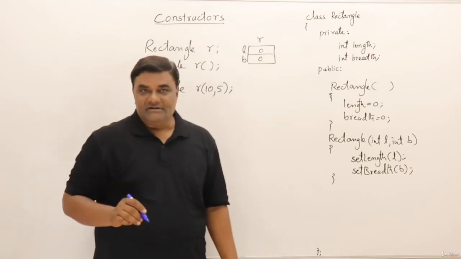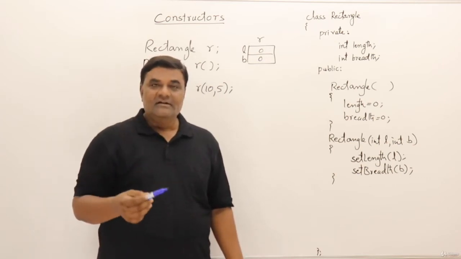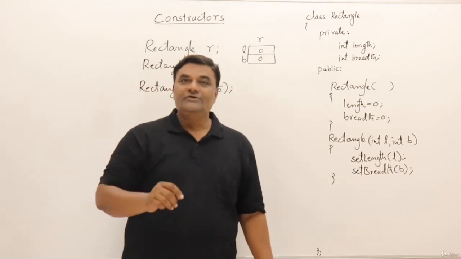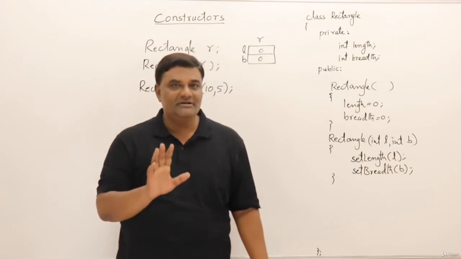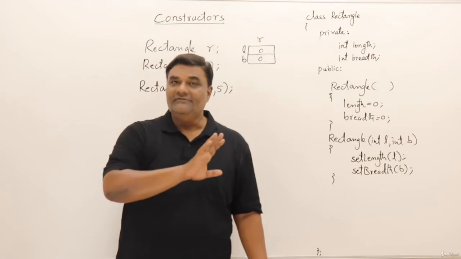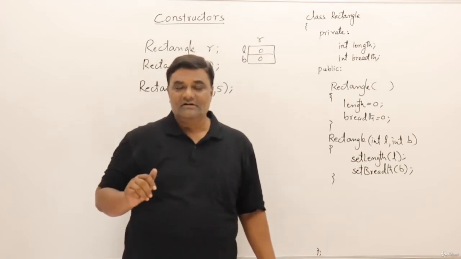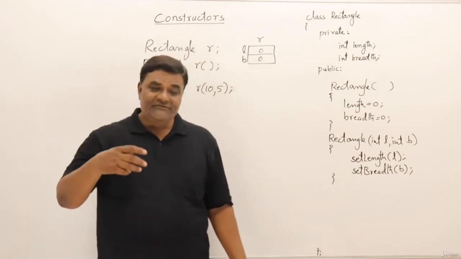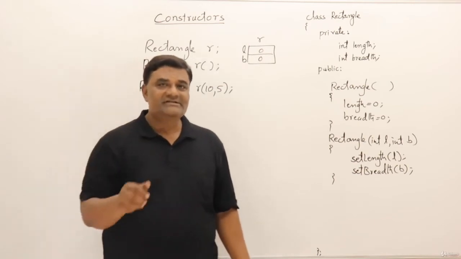Now let us take an example. Suppose you went to a shop to buy a marker. When you want to buy a marker, what are the options? First one, you go to a shop and say, give me a marker. You did not say which brand name or which color. You did not mention anything. Just, I want a marker. So when you say give me a marker, whatever frequently sold marker is there in his shop, he will simply hand over that.